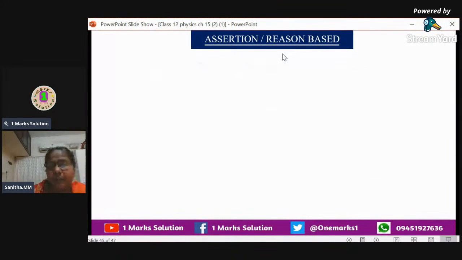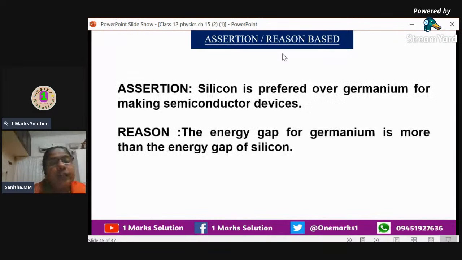Next, we can go for the second question of this pattern. Assertion: silicon is preferred over germanium for making semiconductor devices. And the reason: the energy gap for germanium is more than the energy gap of silicon. No, not at all. We know that, isn't it? Silicon is having more energy gap.